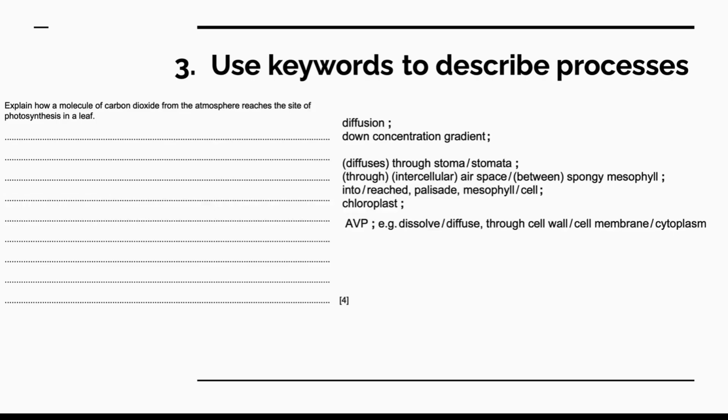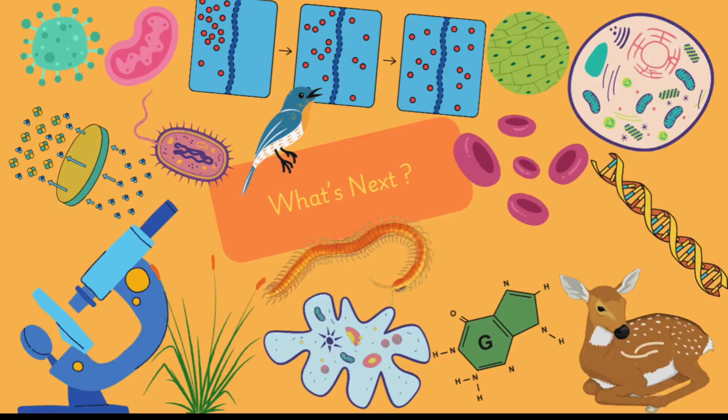When describing processes such as diffusion and osmosis in different contexts like transpiration, remember to also give the keywords for these processes just listed for each process in the video. When giving the test for biological molecules, remember to give the positive result, which is the color change, stating the original and final color.